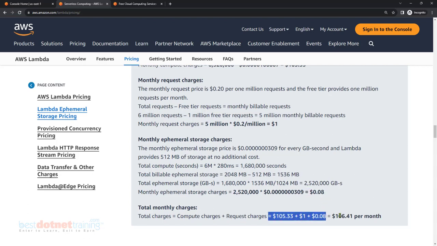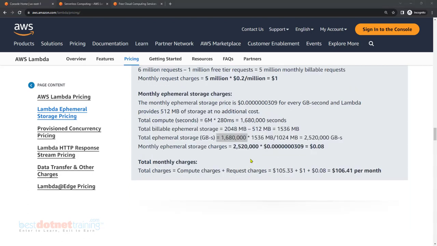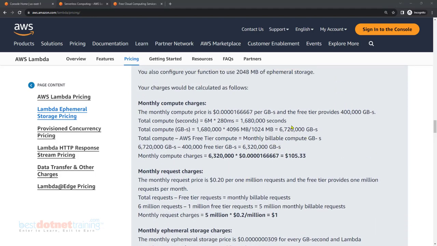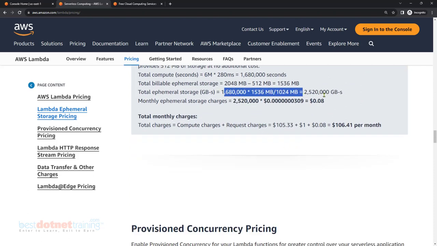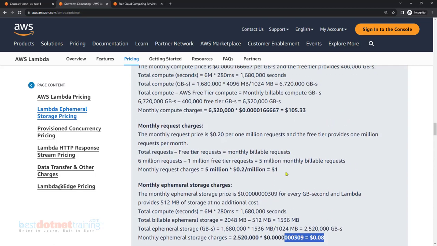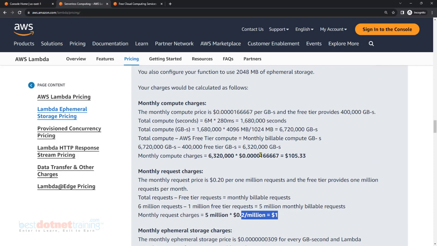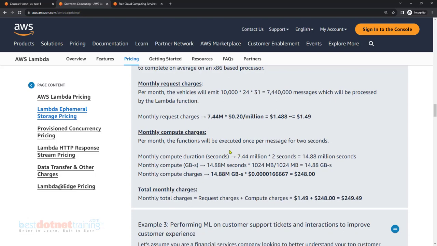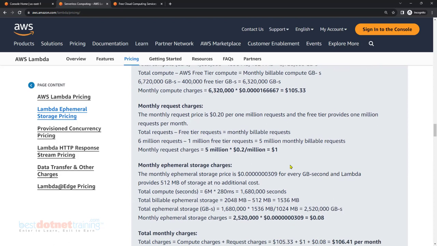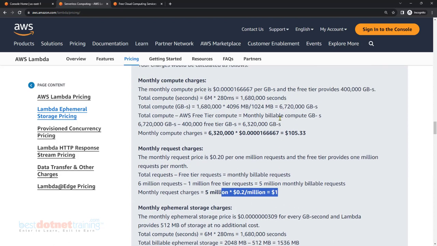So add all these three. This is the monthly cost of Lambda. This is the total number of seconds consumed, multiplied by the GB-seconds and the per GB cost. All this put together. Ephemeral cost is not much, as I told you, and the invocation charge is also not much. So most of the consumption comes from compute. If you look at the previous example, here too the request charges are less and the compute charges are more.